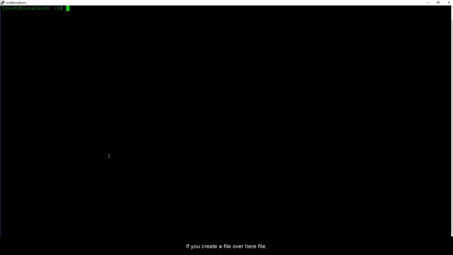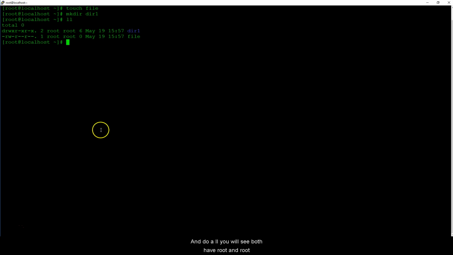So if you create a file over here, a file and a directory, and do an LL, you will see both have root and root. So what is this? The first root is the owner and the second root is the group.